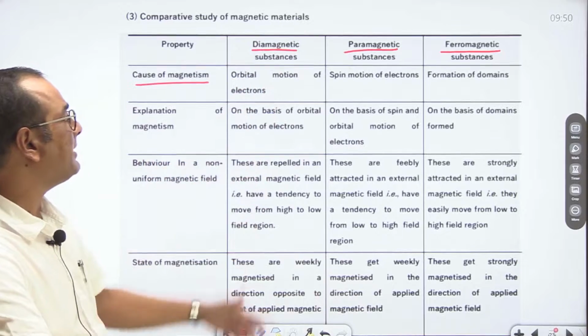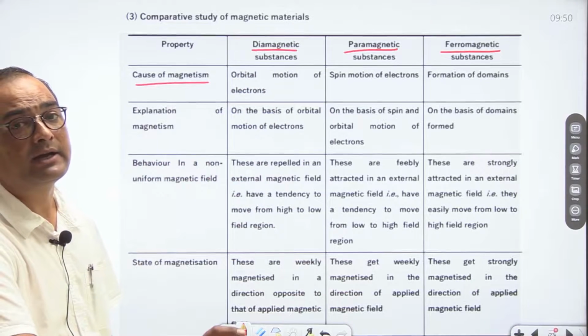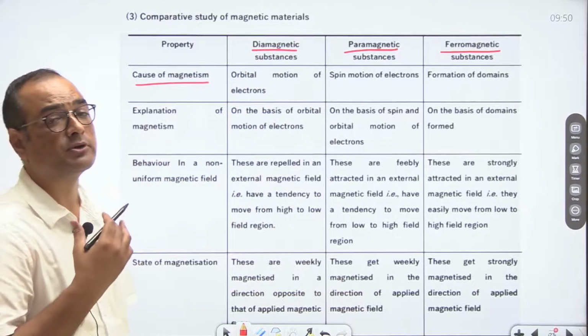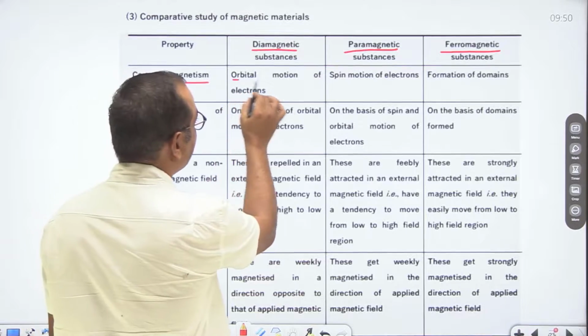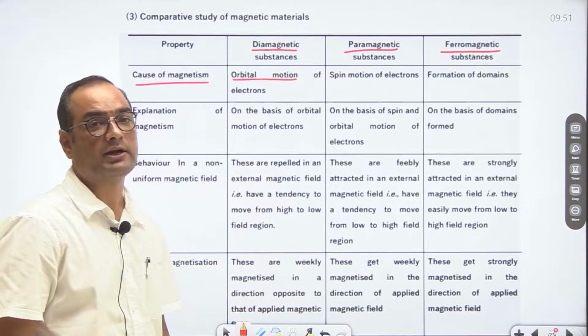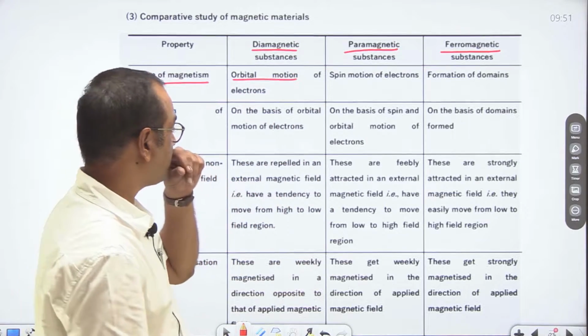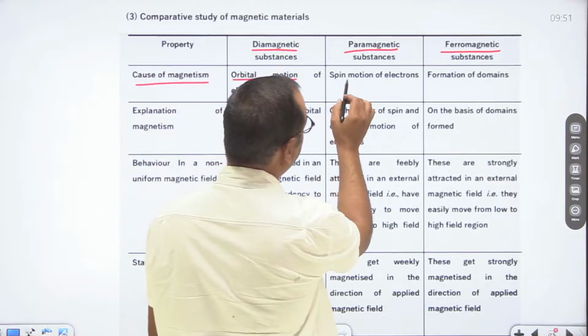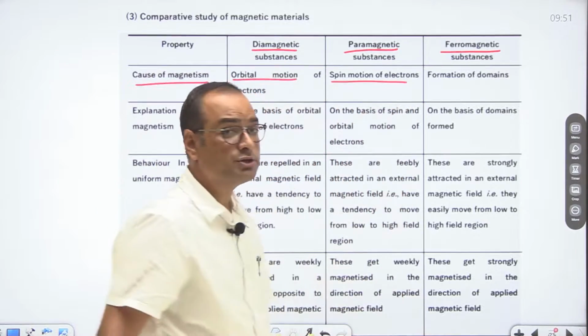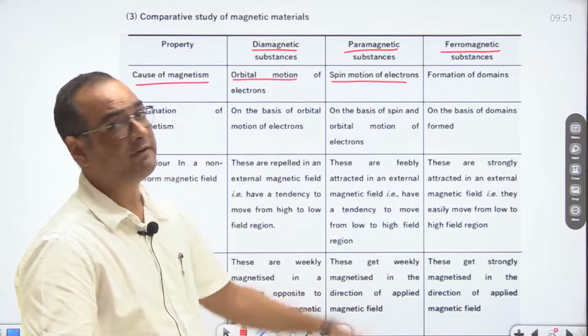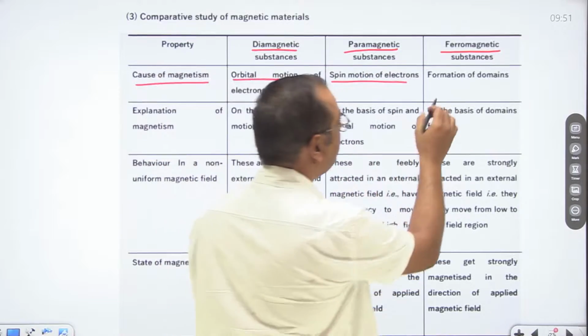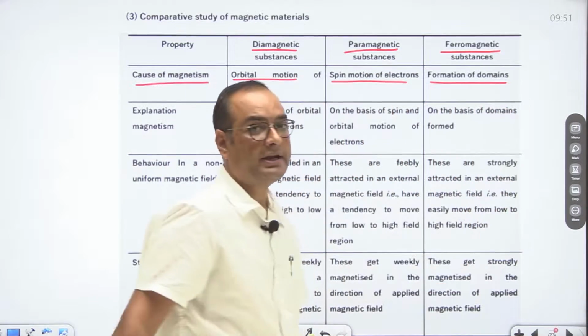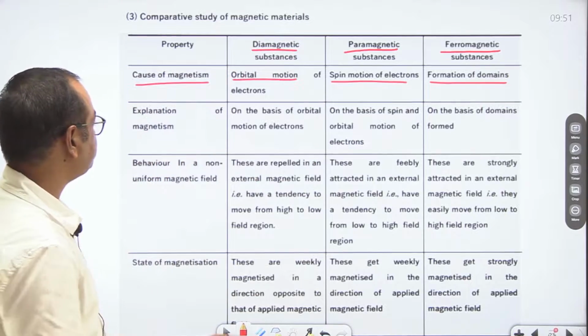In diamagnetic substance, magnetism is produced due to orbital motion of electrons, while in case of paramagnetic substances, it is due to spin motion. And in case of ferromagnetic substances, domains are formed, so due to domains, magnetic moment is induced.